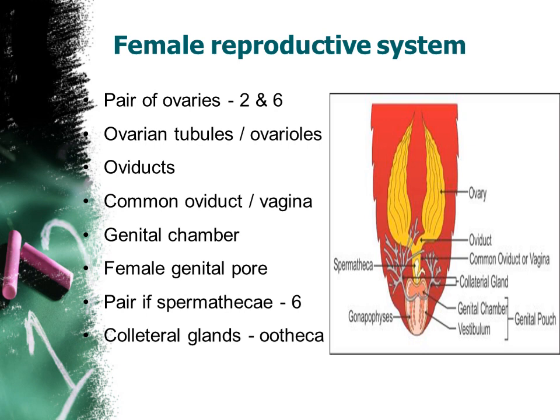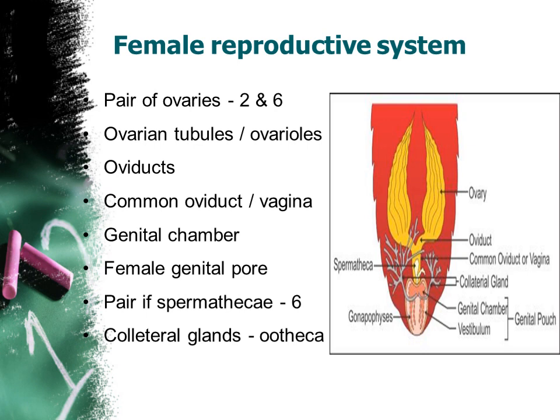Is it clear? Okay. And the next part is this common oviduct or vagina. Can you watch? So common oviduct is where both the oviducts unite or meet together. That region we can say as common oviduct or vagina. Can you watch in the figure? Where these two oviducts are united together, the yellow color part again, that is marked neatly as common oviduct or vagina, right?